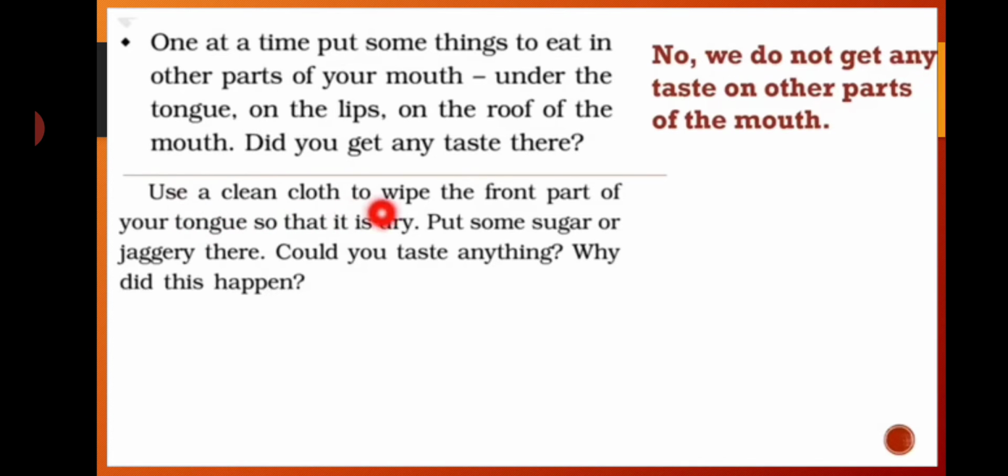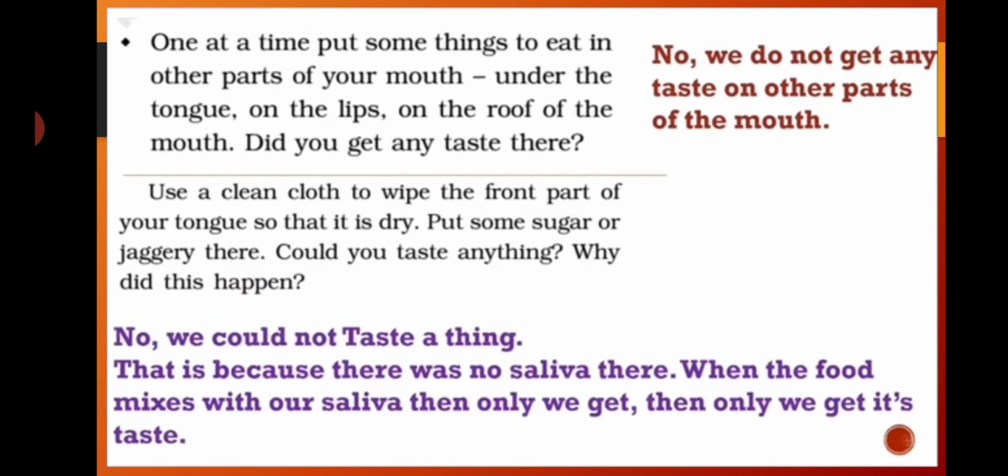Use a clean cloth to wipe the front part of your tongue so that it is dry. Now put some sugar or jaggery there. Could you taste anything? Why did this happen? So if we wipe our tongue dry and then put some sugar or jaggery, we won't get any sweet taste. This is because there was no saliva.